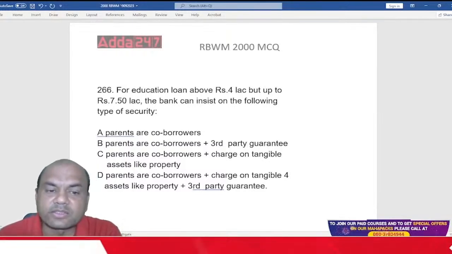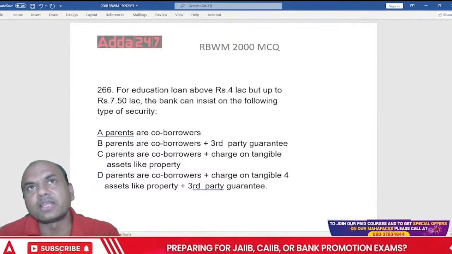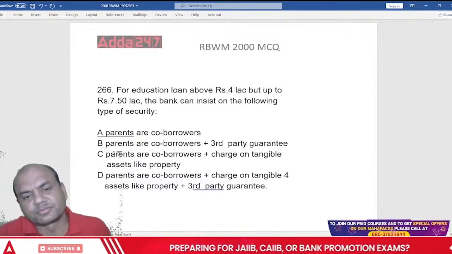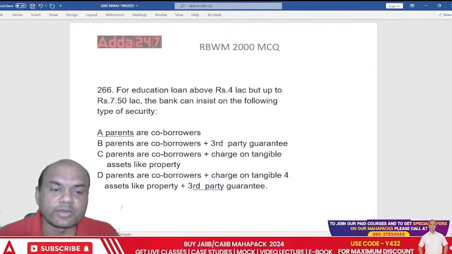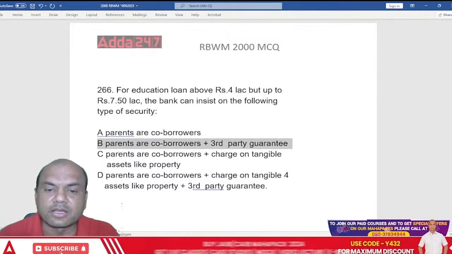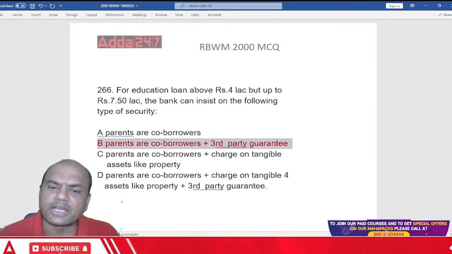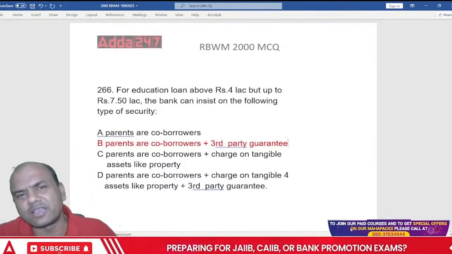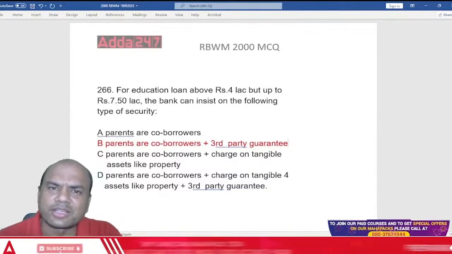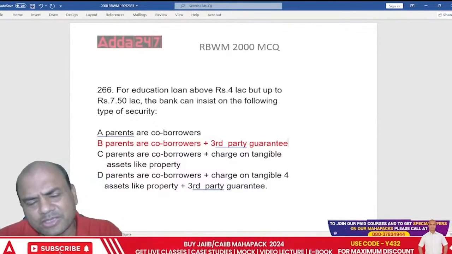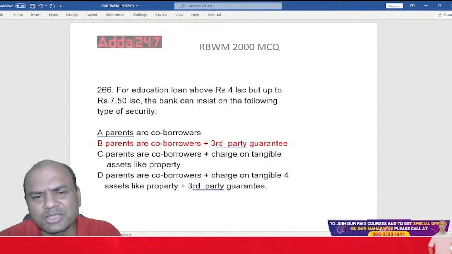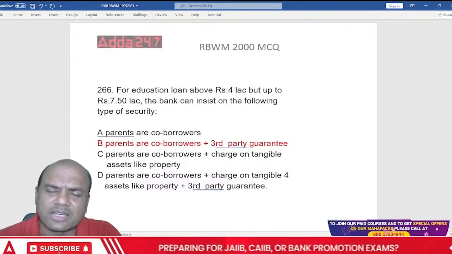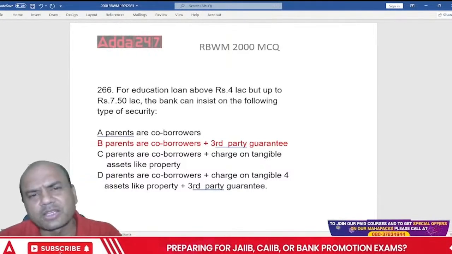So what is the right answer over here? For 4 to 7.5 lakhs, it is B, parents plus third party guarantor. That also banks have required. That's why RBI doesn't say anything about this now. Means now the restrictions are removed for all. Banks have to take their own risks.